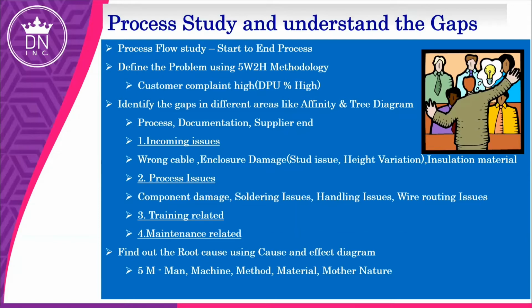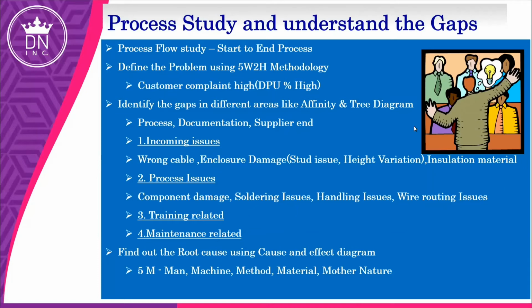After these major issues, we went with root cause analysis using the cause and effect diagram. In that 5M analysis, we looked at how much percentage was impacted at the man level, machine level and material level. This helped us identify exactly where we are facing the issues.